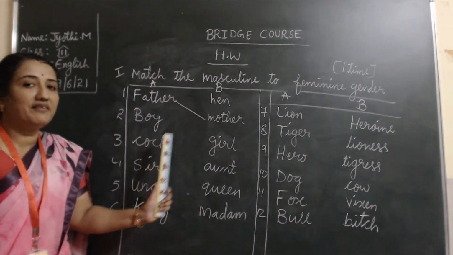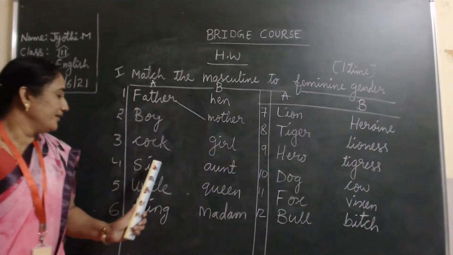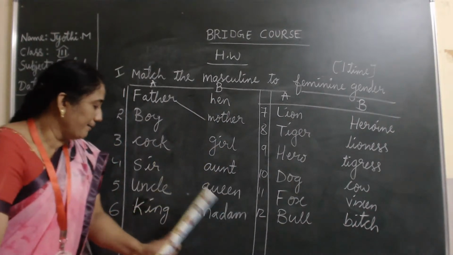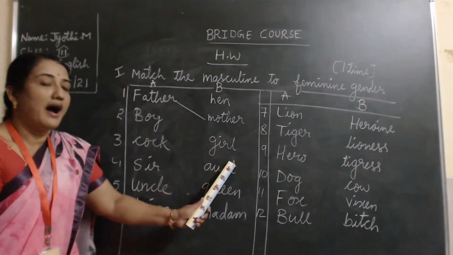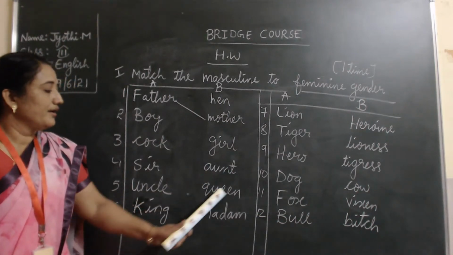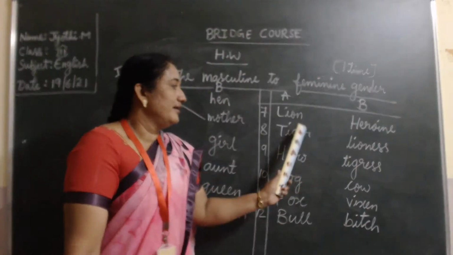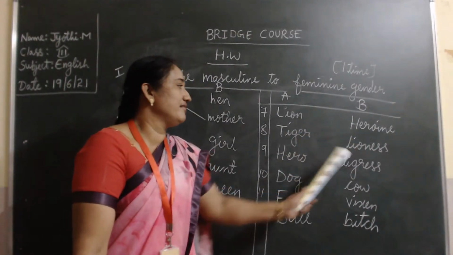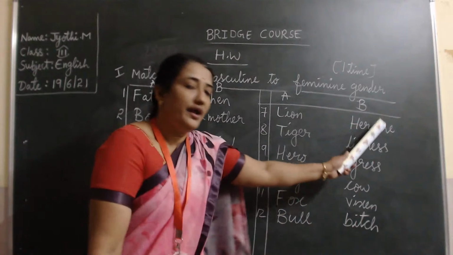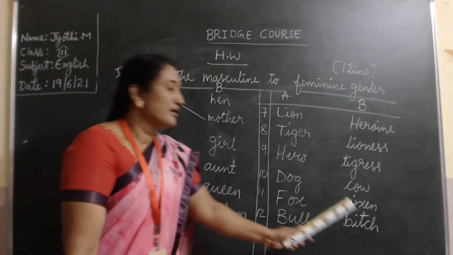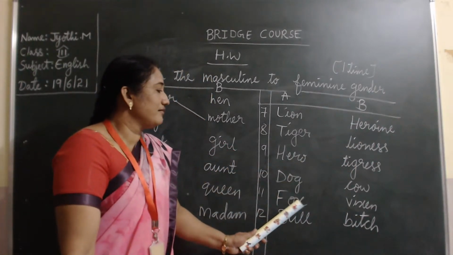Girl. For cock, it will be hen. Sir, madam. Uncle, aunt. King, queen. Lion, lioness. Tiger, tigress. Hero, heroine. Dog, bitch. Fox,